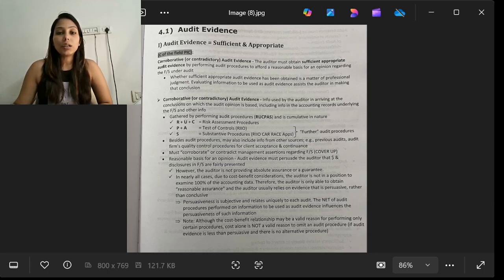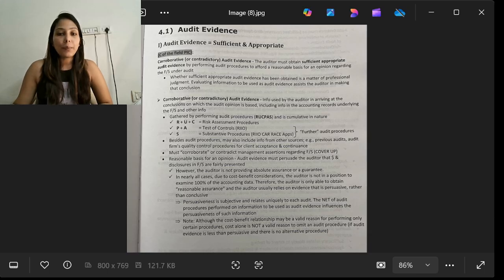Besides audit procedures, the auditor may also include information from other sources. What are the other sources which the auditor can rely on? The previous audit firm's quality control procedures for client acceptance and continuance. These are some of the other procedures on whose results the auditor can rely. Also, the audit evidence must corroborate or contradict management assertions regarding the financial statements. Assertions we will be discussing in detail, but that should cover the management assertions.